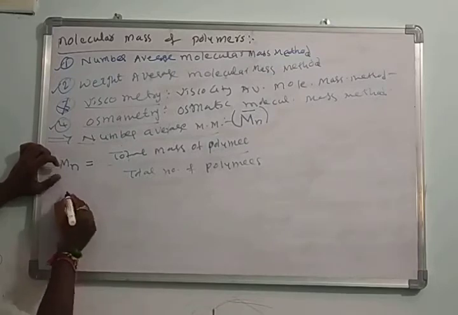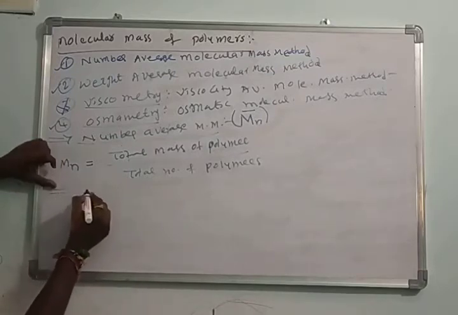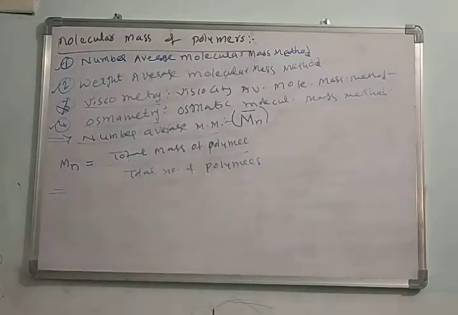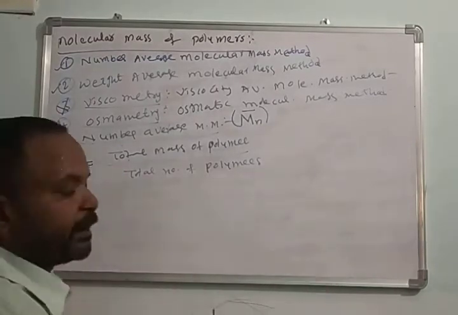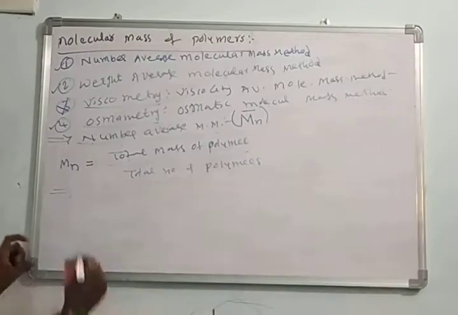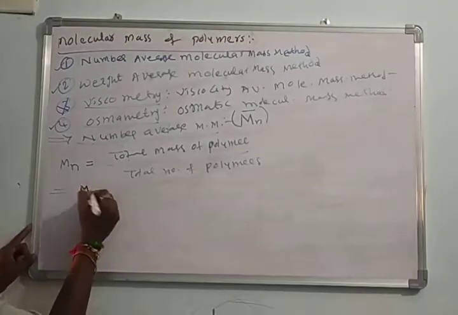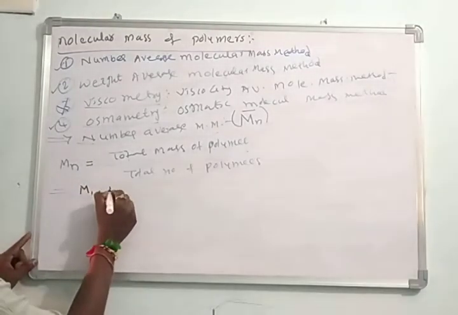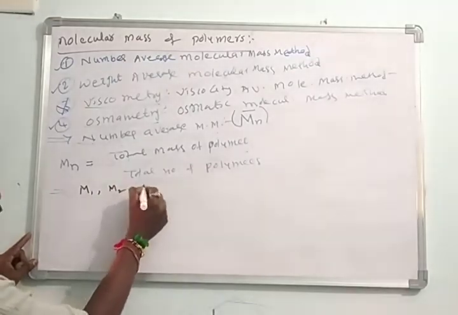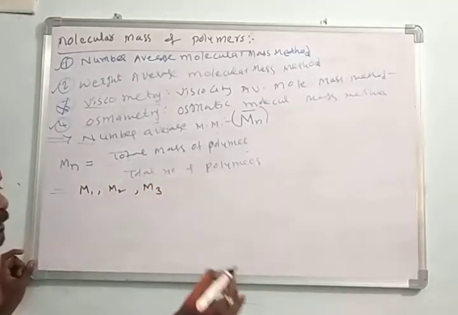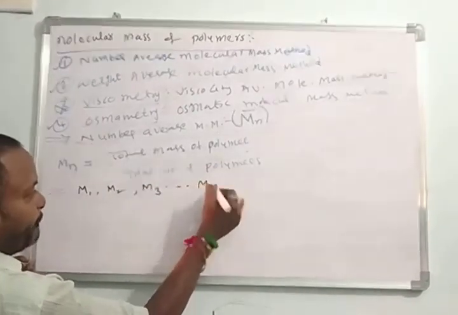Okay, here if any polymer sample contains a number of polymers, first polymer mass M1, second polymer mass M2, third polymer mass M3, like that, Mn.